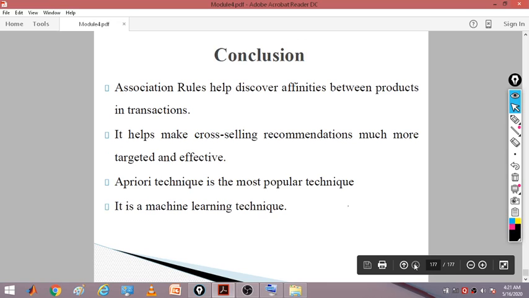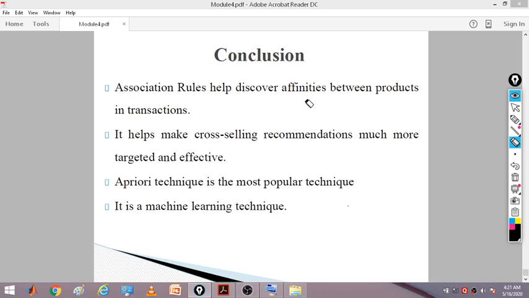So now here we can conclude that association rules help discover affinities between the products in transactions. That means how much closeness there is between the objects: milk and butter, milk and bread. What affinity exists between two products in the purchase. Like that we can find out the affinities between the products purchased.